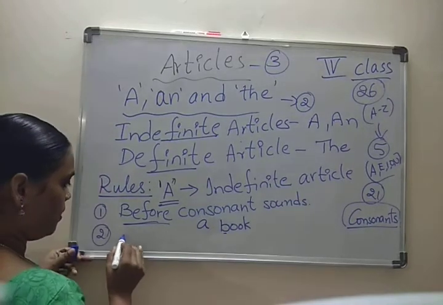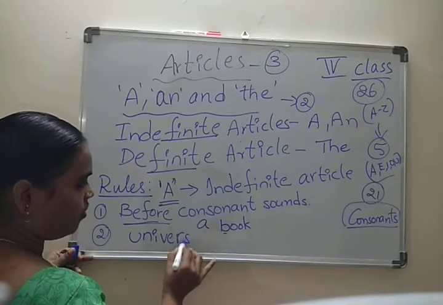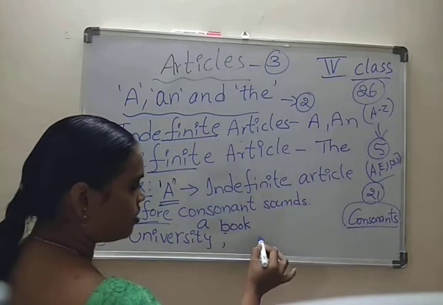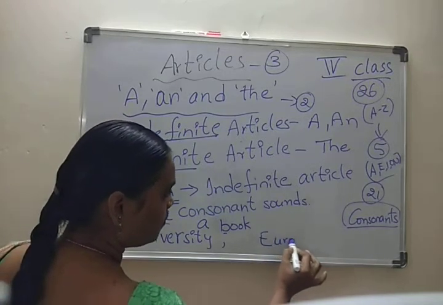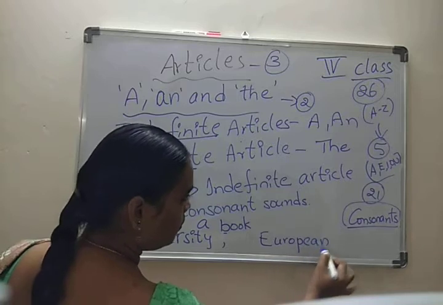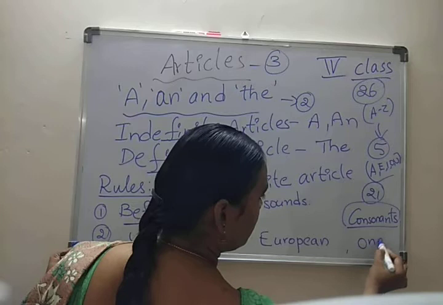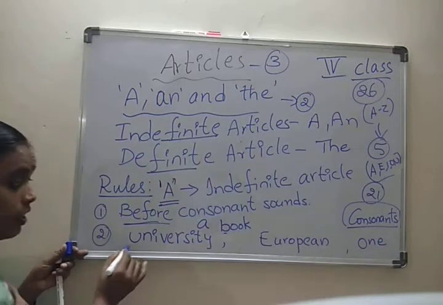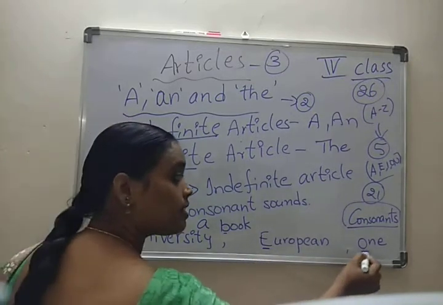For example, university, okay, and European, one. There are many such words. These words start with a vowel, but sound like a consonant.